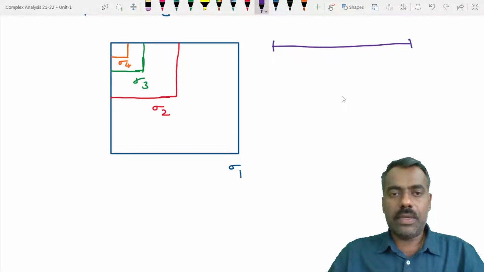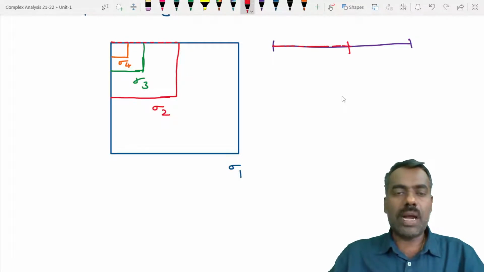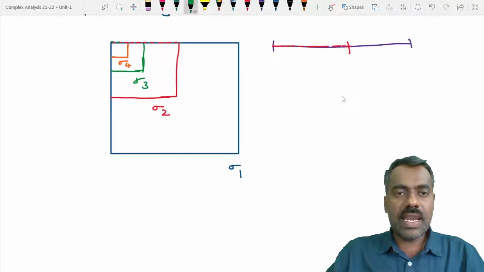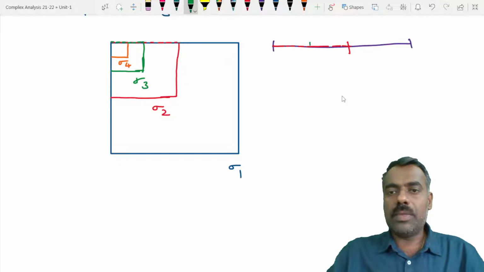Take this part. Here you can see that this much is your sigma 2, which is common for sigma 1 as well as sigma 2. Then what we have here is the green one, so this much is common for all.